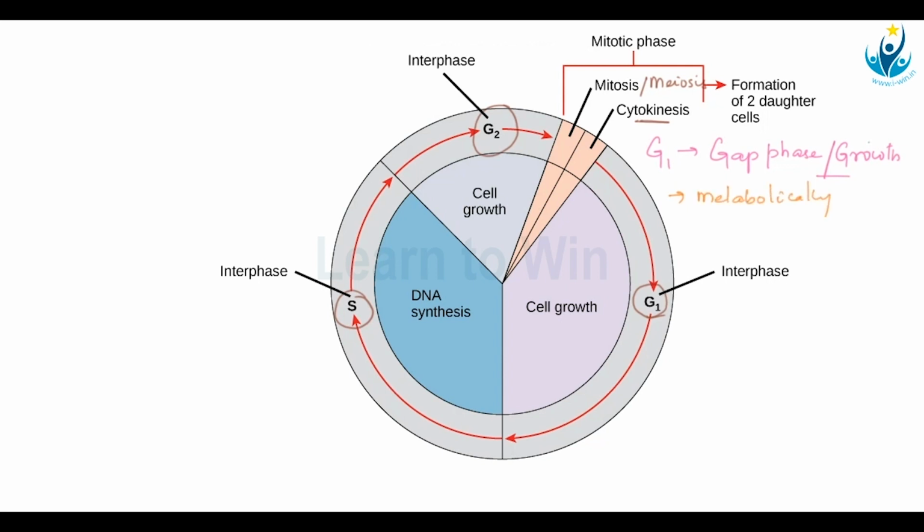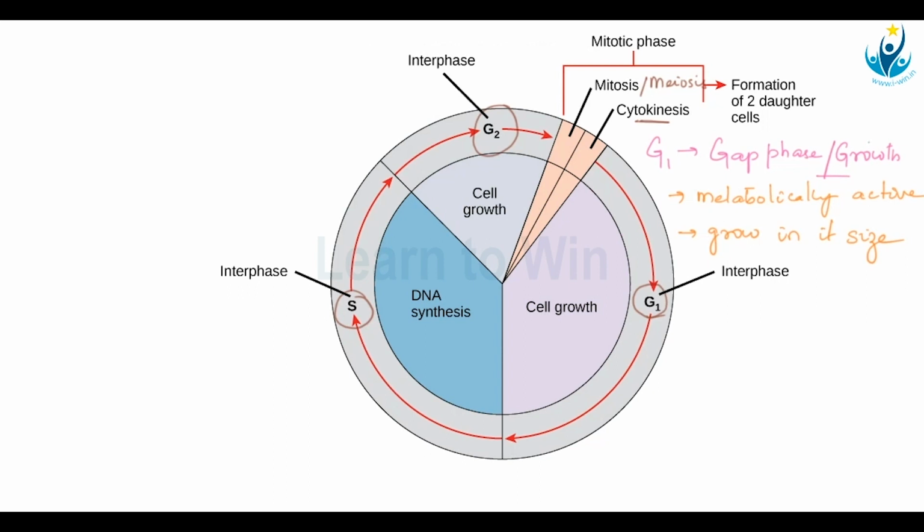So the cell is very active metabolically. It is carrying out all the major metabolic processes. So this cell, which is a newborn small cell, will grow in its size and reach its maximum potential. Whatever maximum size the cell is supposed to have, that maximum size it will get in this G1 stage.